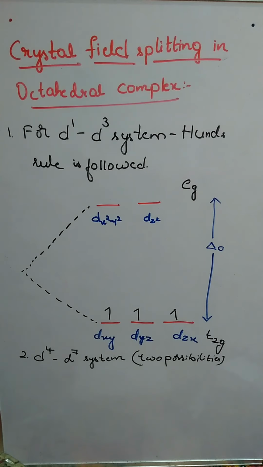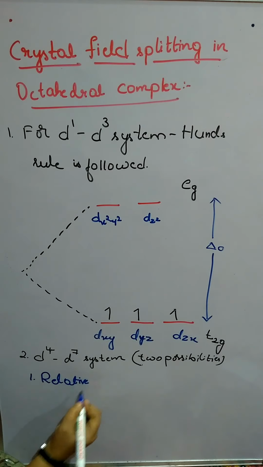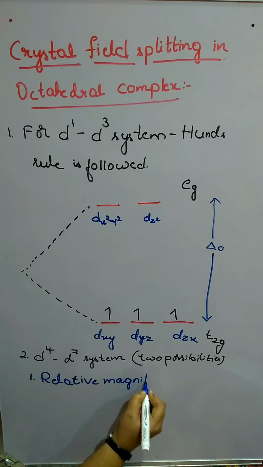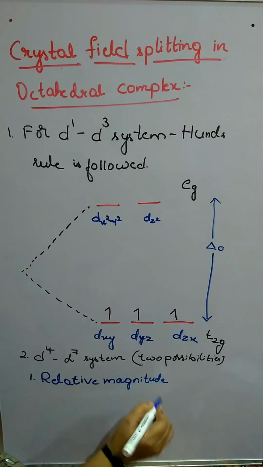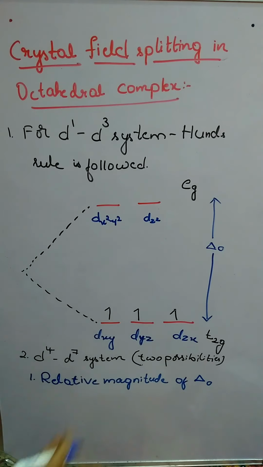The first is the relative magnitude of crystal field splitting in an octahedral complex.